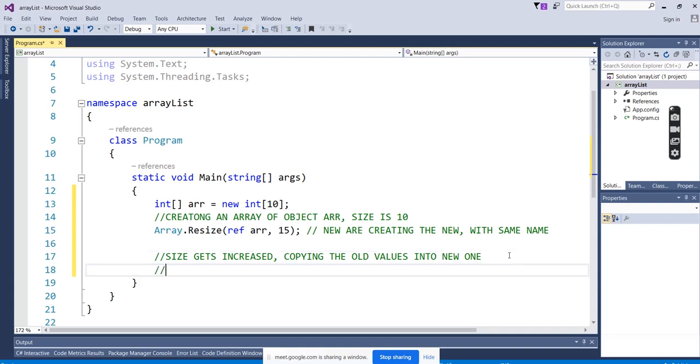Another drawback of the array is that we cannot insert a value into the middle of an array, because the size has to be increased. And one more reason is that it is saved in sequential order.